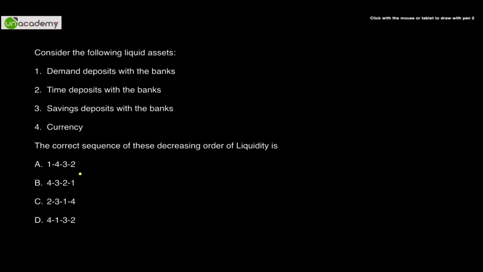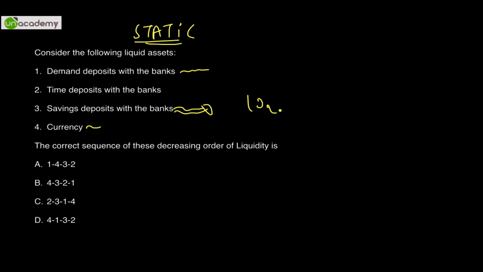Now moving forward, this is a typical static question. It has absolutely nothing to do with current affairs. Currency is always the most liquid thing since the time money has been invented. Then demand deposits is the second most. A savings account is a typical savings account which we have. It is not entirely liquid. Let's say you have 10 lakh rupees in your savings account. You cannot take out all of it in one go from most savings accounts. ATMs usually have a restriction of 40,000 per day, something like that. Even from the bank you cannot take out more than 50,000 or 1 lakh.